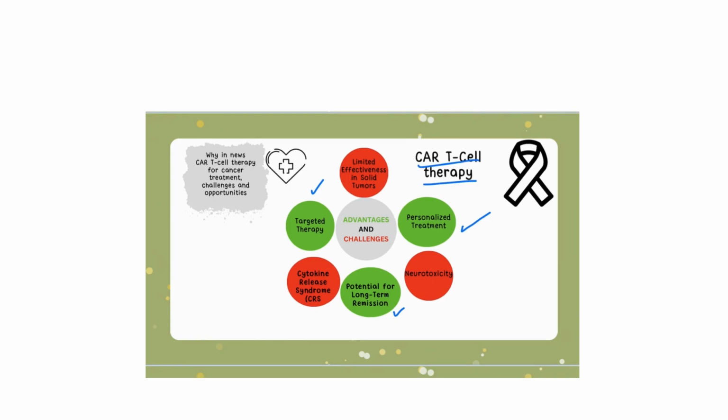Let us now understand the challenges associated with CAR T cell therapy. The first one is cytokine release syndrome, also known as CRS. CRS is one of the most common and serious side effects of CAR T cells. It occurs when the infused cells release large number of cytokines in response to the cancer cell. This can lead to a systemic inflammatory response.